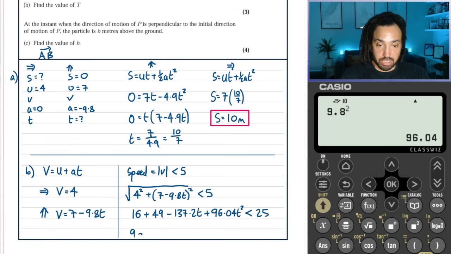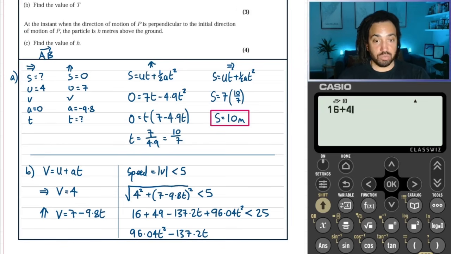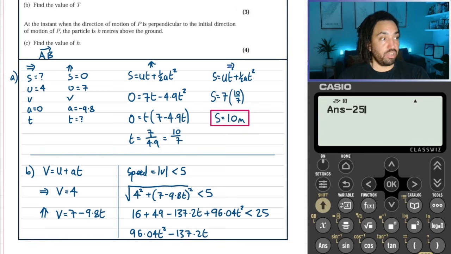Okay, great. So now we can collect up this quadratic, like so. And we've got 16 plus 49, and then we're going to minus the 25.